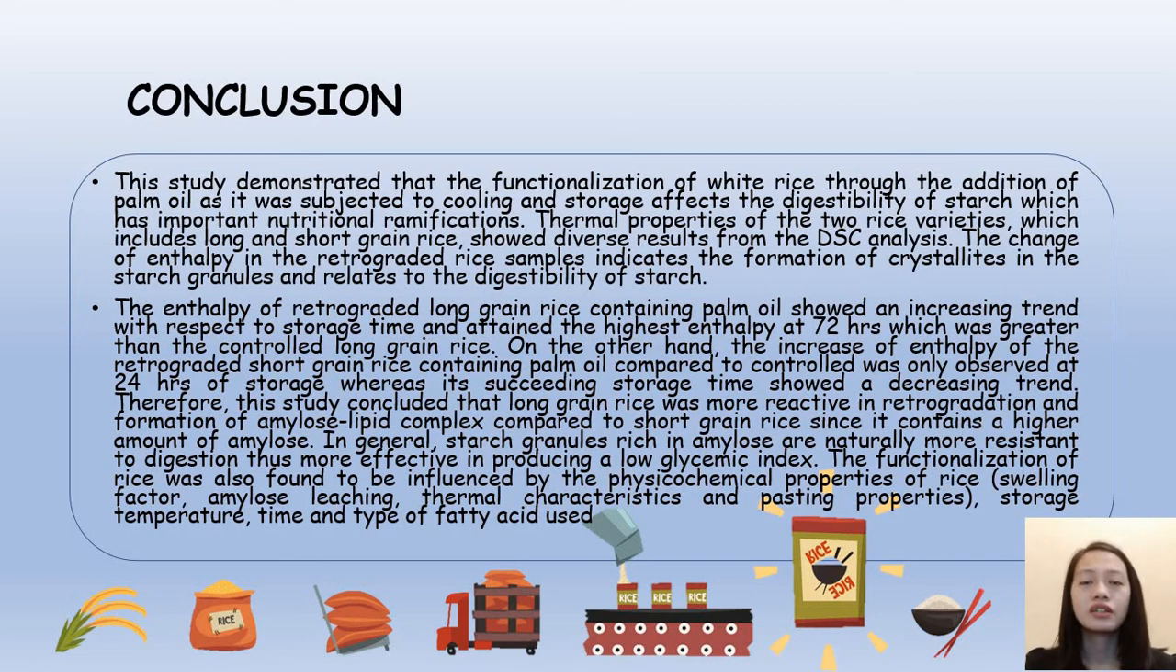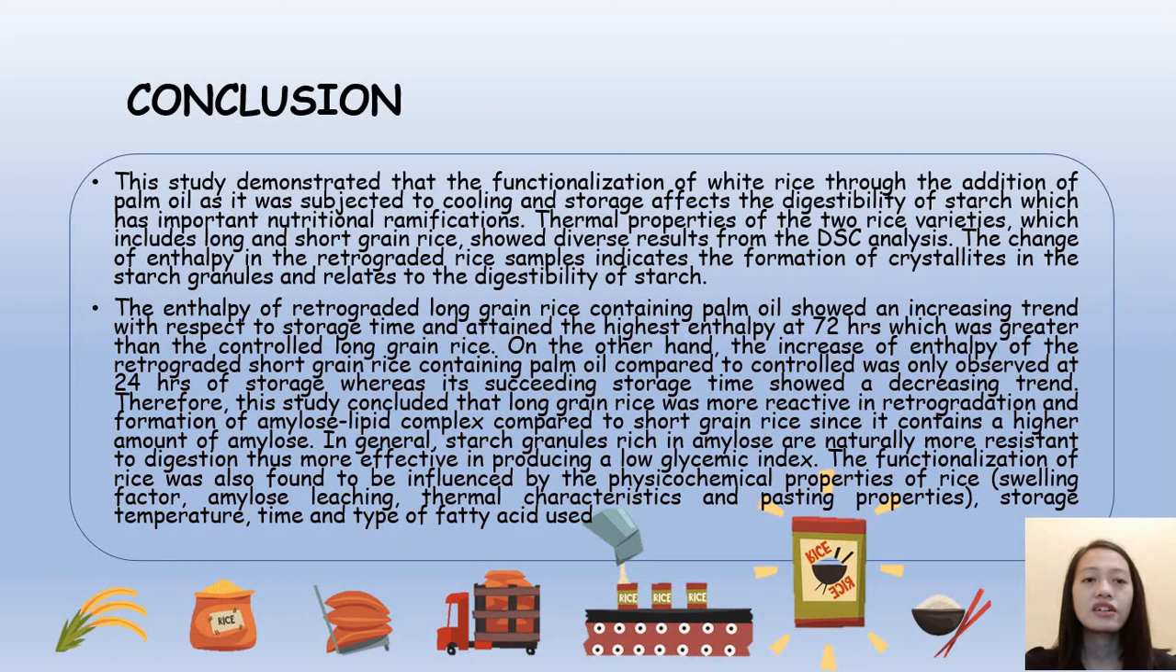As a final observation, the enthalpy of retrograded long-grain rice containing palm oil showed an increasing trend with respect to storage time and attained the highest enthalpy at 72 hours, which was greater than the controlled long-grain rice. On the other hand, the increase of enthalpy of the retrograded short-grain rice containing palm oil compared to controlled was only observed at 24 hours of storage, whereas its succeeding storage time showed a decreasing trend. Therefore, this study concluded that long-grain rice was more reactive in retrogradation and formation of amylose lipid complex compared to short-grain rice, since it contains a higher amount of amylose.